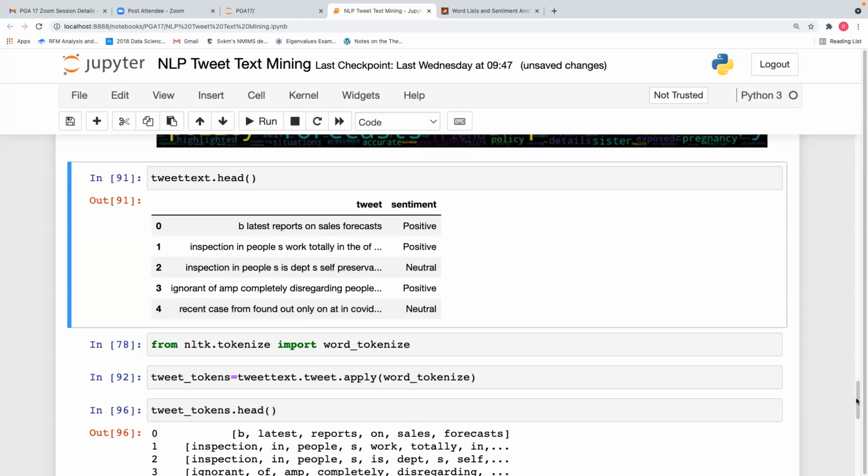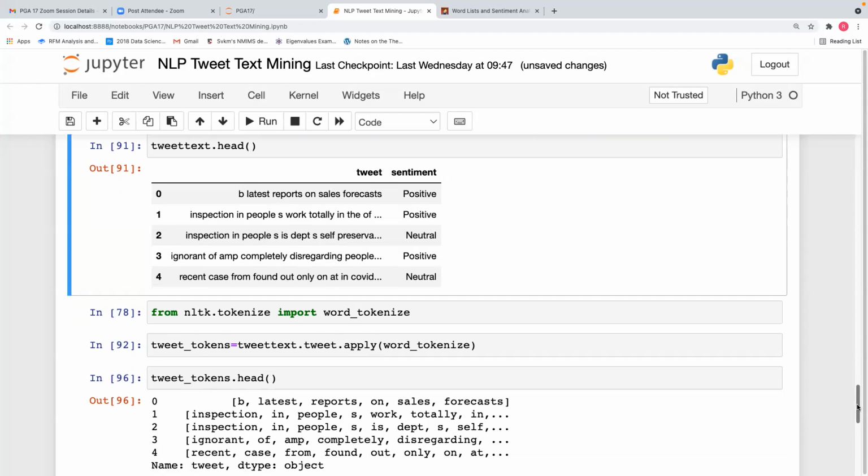Now we will tokenize the words. Now we will split the words into tokens. From NLTK.tokenize, import word underscore tokenize, tweet tokens is equal to tweet text.tweet.apply word tokenize.